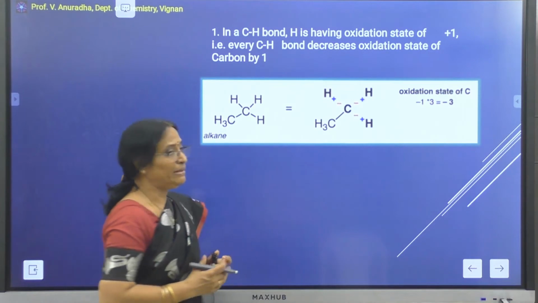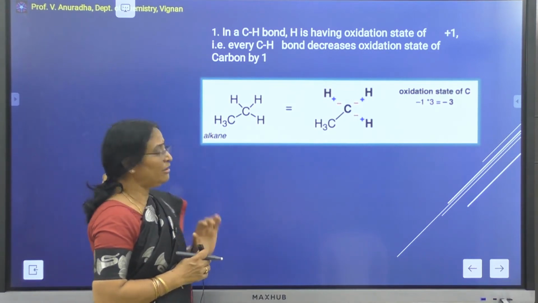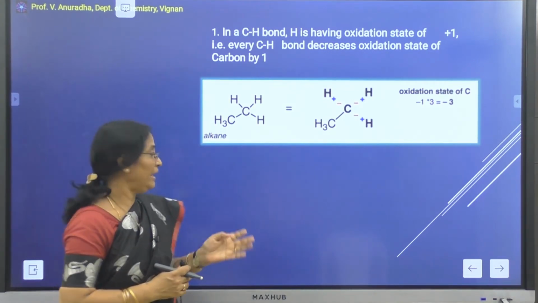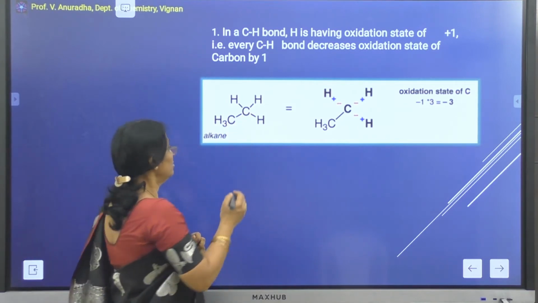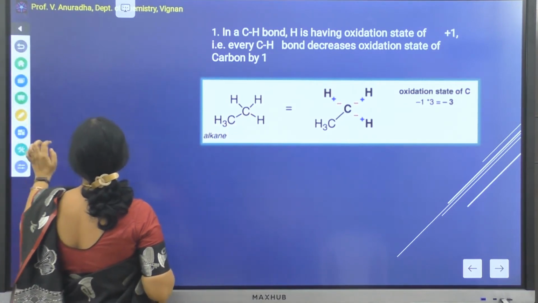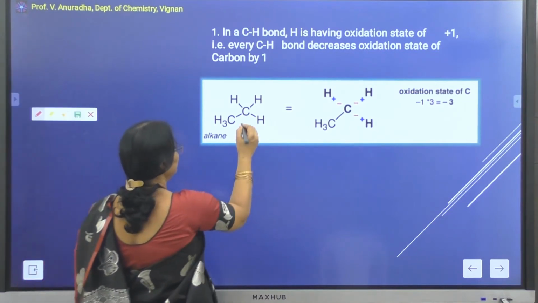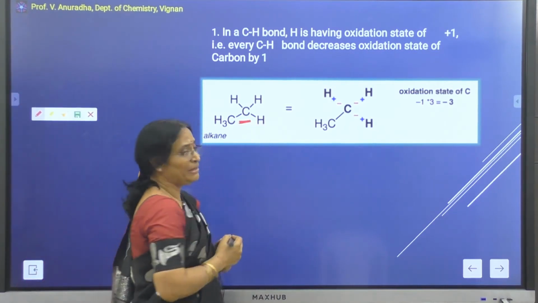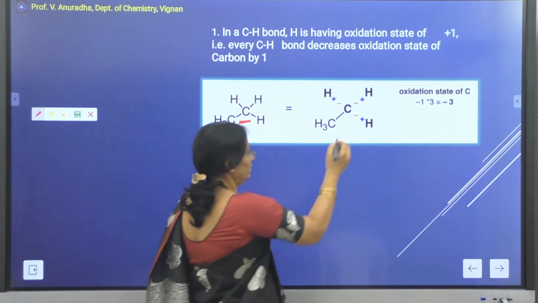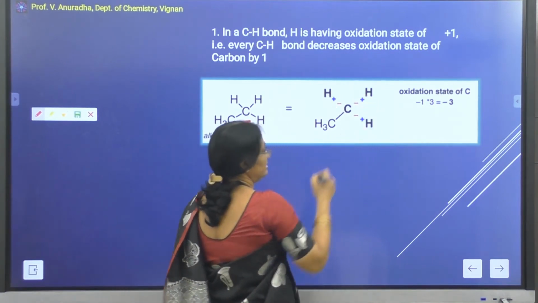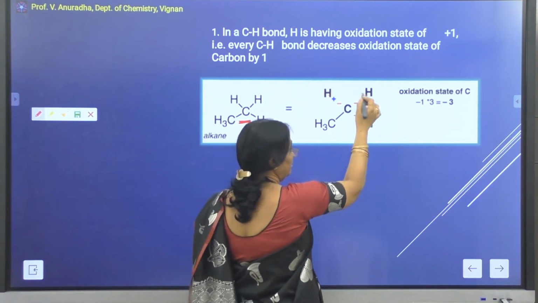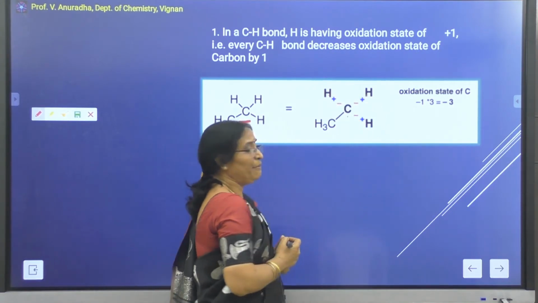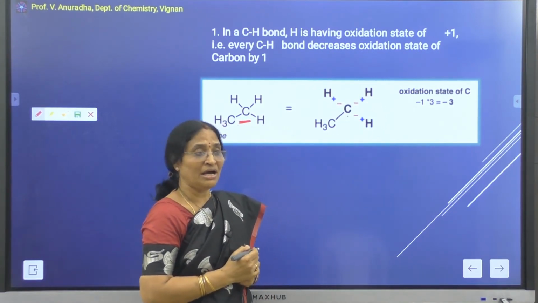Say for example, if I take this molecule, a simple alkane, you can call this ethane, consisting of 2 carbon atoms. If I consider the carbon atom here, this carbon atom is bonded to 3 hydrogens. Each hydrogen contributes a -1 charge to the carbon.